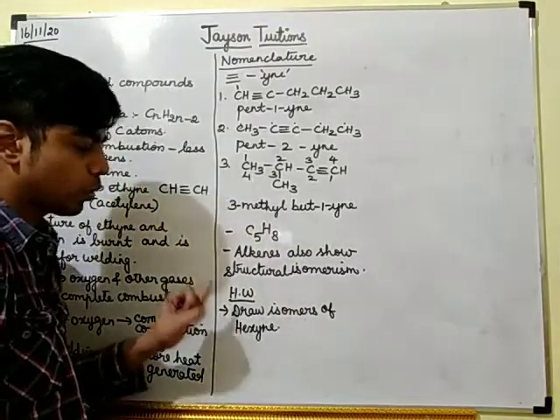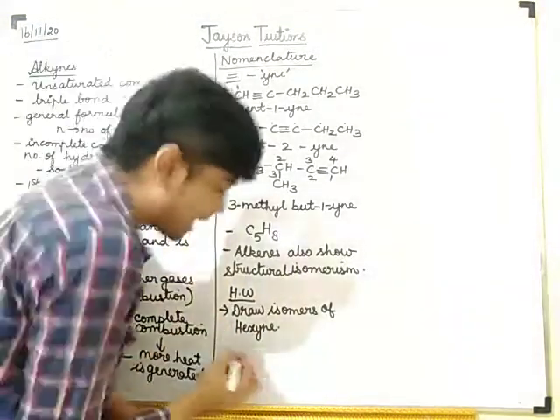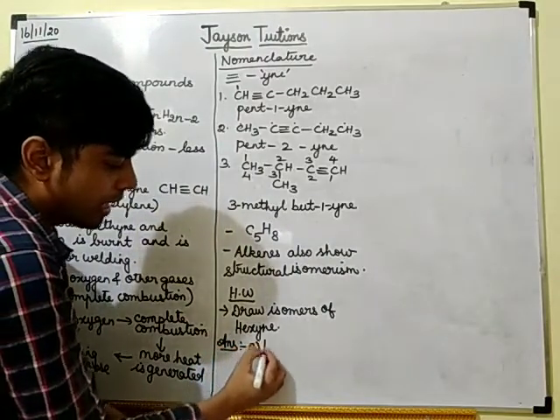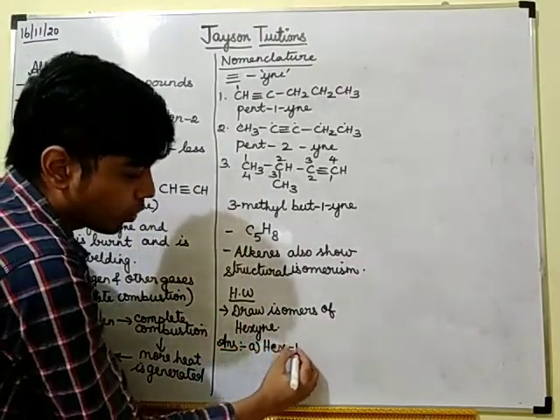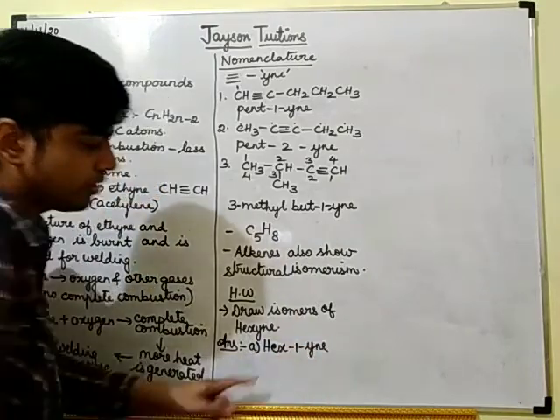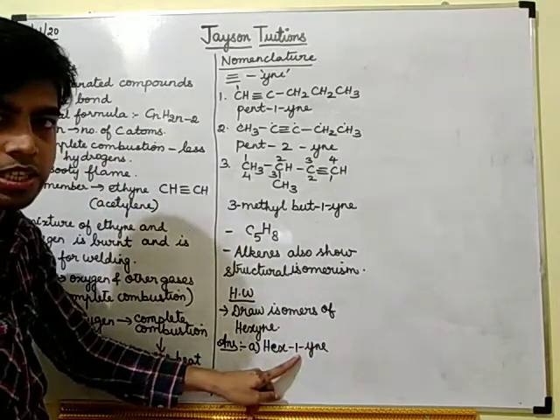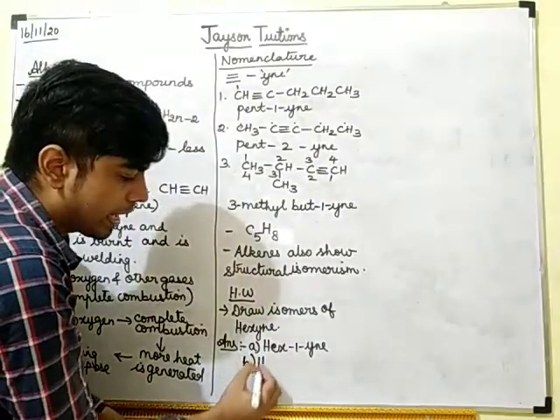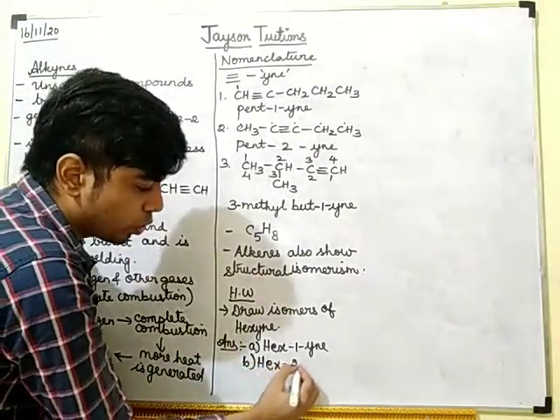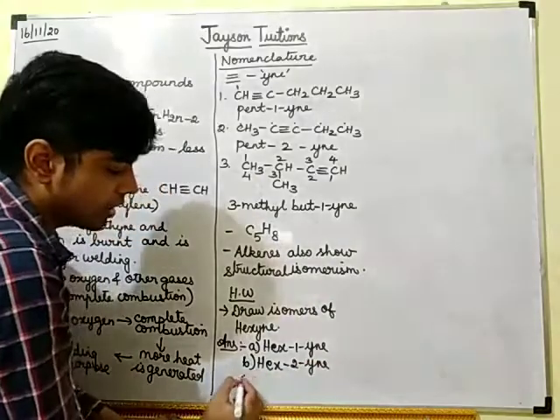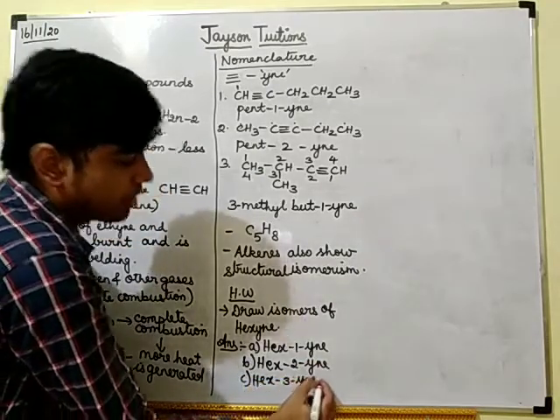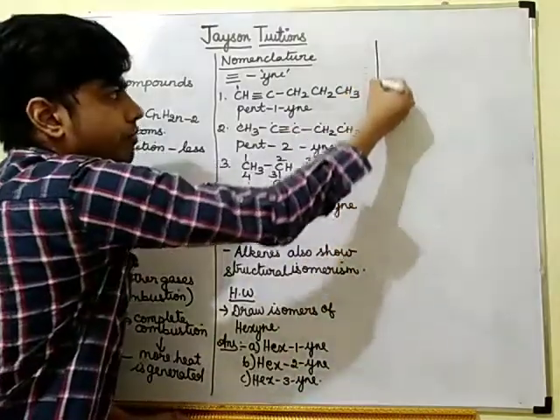Okay, I will write the isomers. Can you draw the structures? Yes. So hex-1-yne. Hex means 6 carbons. In that first carbon you should put the triple bond. Okay. Then hex-2-yne. This is another isomer. Then hex-3-yne. This is another isomer.